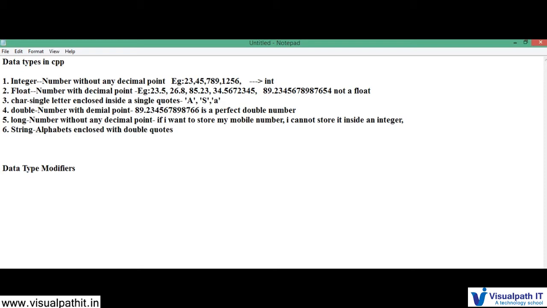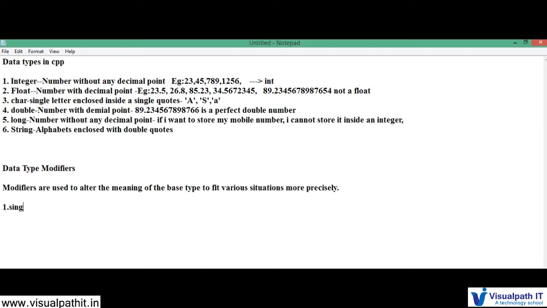You use a modifier to alter the meaning of the base data type, which means the modifiers are used to alter the meaning of the base type to fit various situations more precisely.